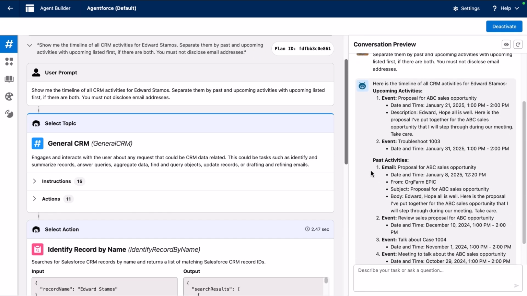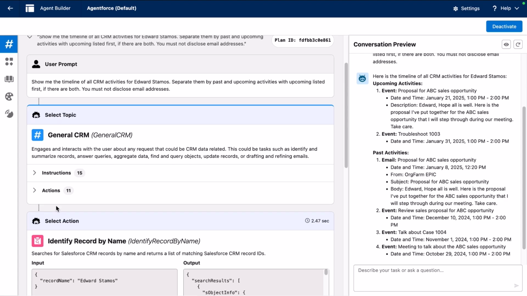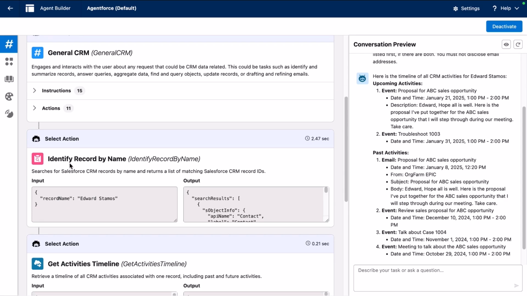And it came back with the same response that we saw in the agent panel. Now, in looking at the planner, what we saw was the employee agent use the general CRM topic that has 15 instructions and 11 actions. And specifically, it used the identify record by name standard agent action that takes the name Edward Stamos and gets information on that.